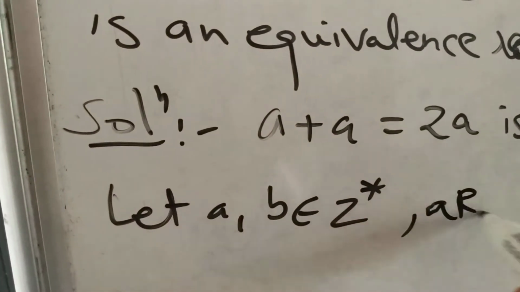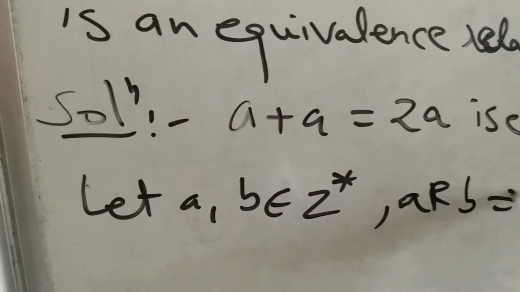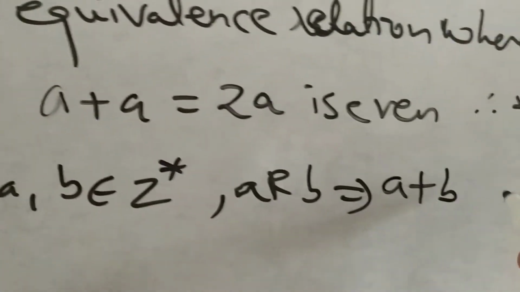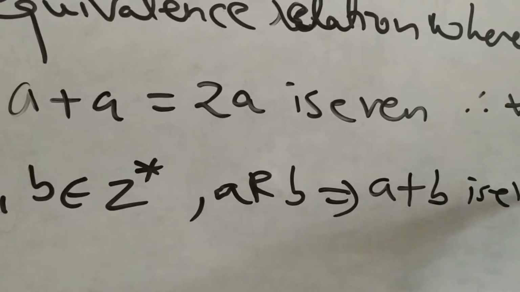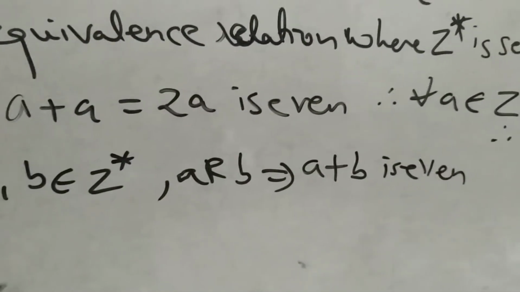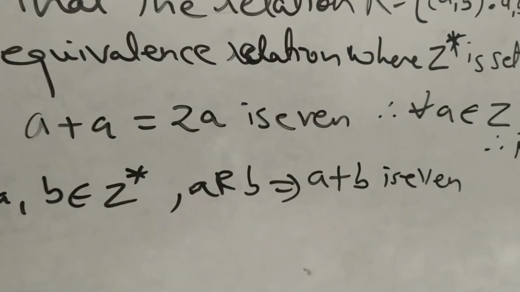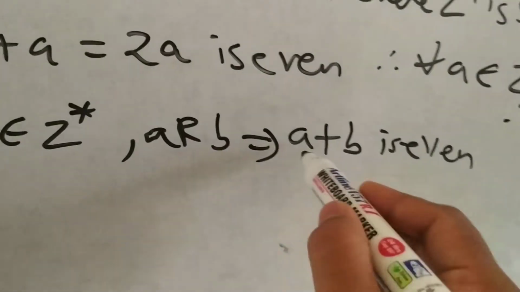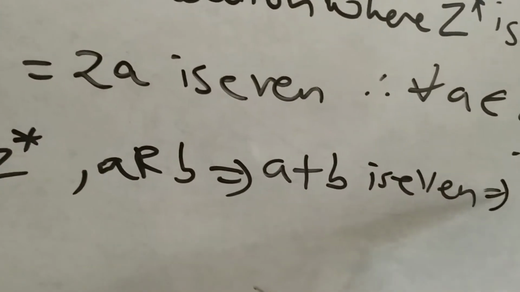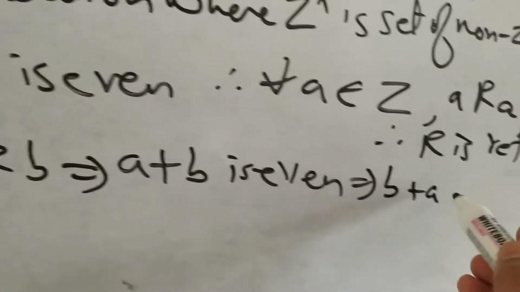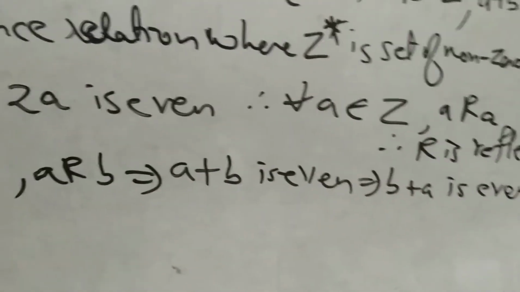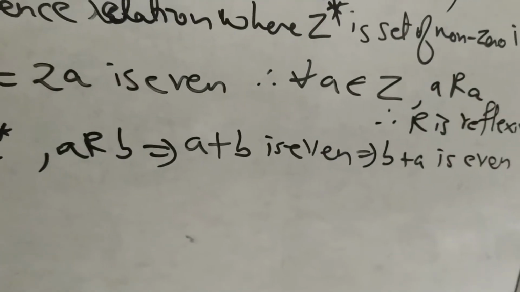Then you write the definition. a related to b implies a plus b is even. This is as per the definition. If a plus b is even, we can say that b plus a is even. Correct? Whether you add 1 plus 2 or 2 plus 1, it will not make any difference.